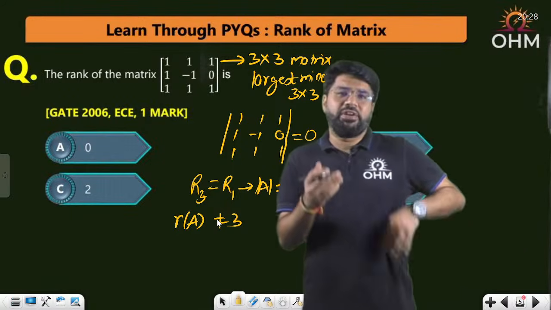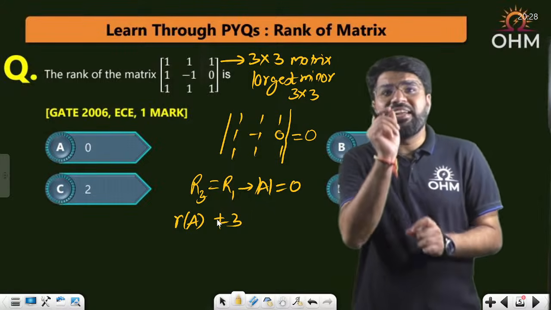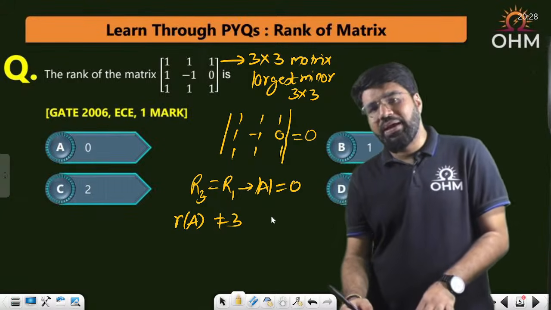So what can it be? If it is not 3, let's try the next one. Can the rank be 2? Rank is 2 if you have at least one 2 cross 2 minor which is non-zero.